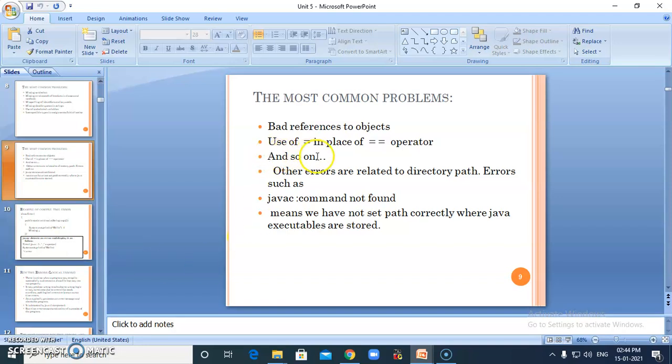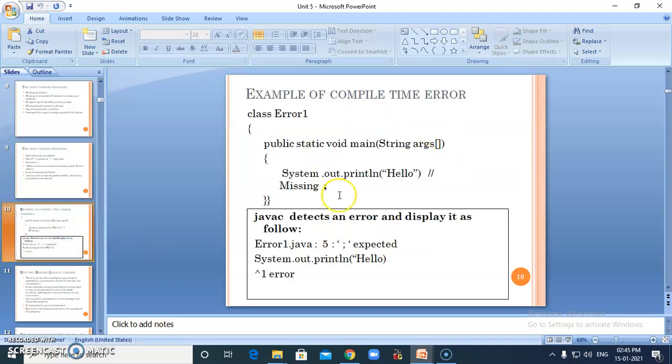It is all about placing the equal to operator instead of the comparison operator when we are trying to compare two things. These are the things that we used to do during our program writing, and these are examples of syntactical errors, or you can say these are part of compile time errors. Here you can see one example.